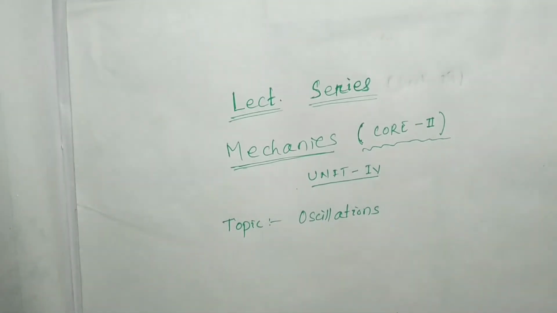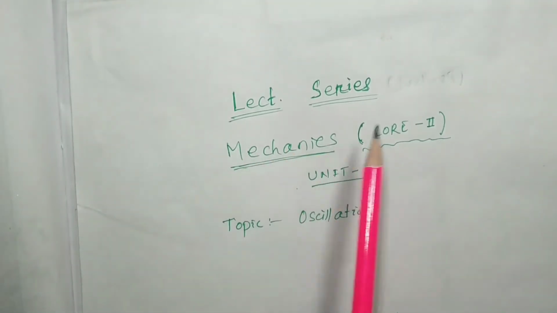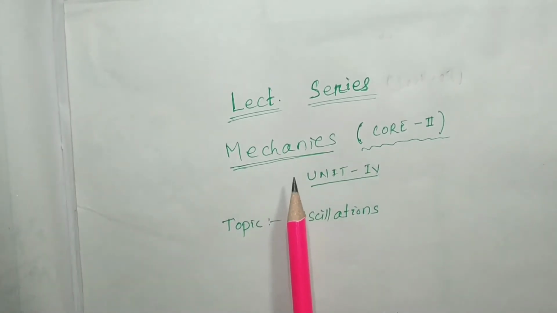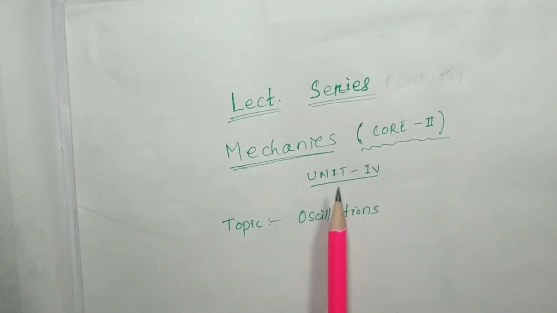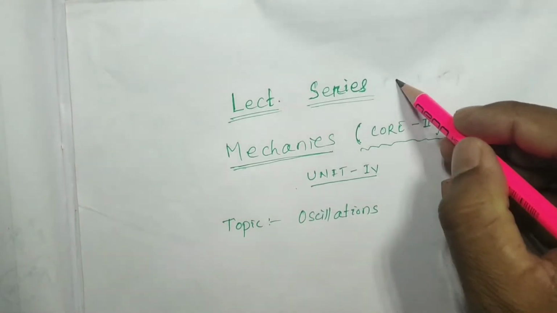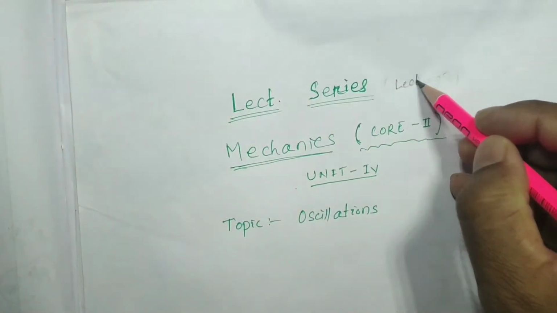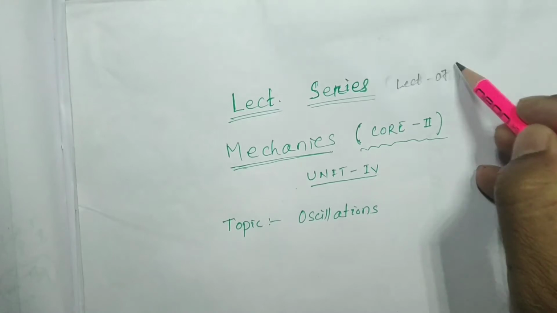Welcome to all in our lecture series on mechanics, which is core paper 2, and we are discussing Unit 4. The topic is oscillations, and this is lecture number 7.